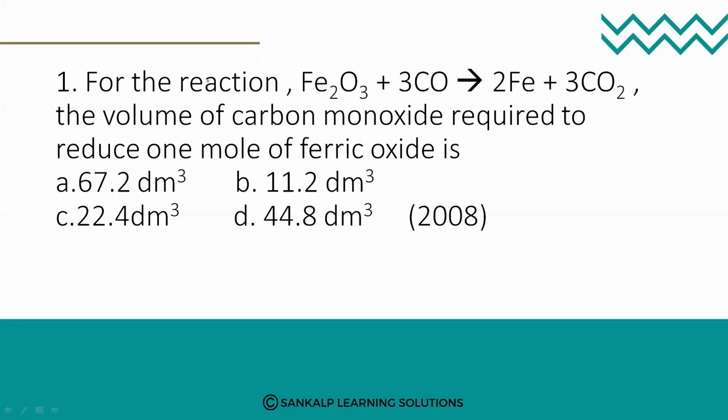Let us write the equation. So what is the equation? Fe2O3 plus 3CO giving you 2Fe plus 3CO2.